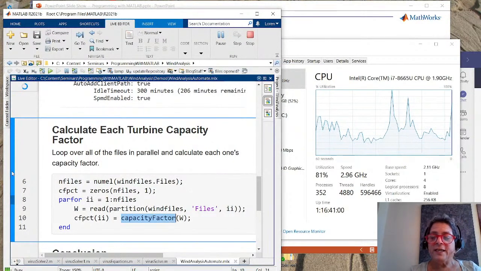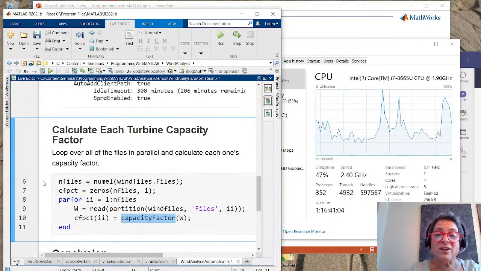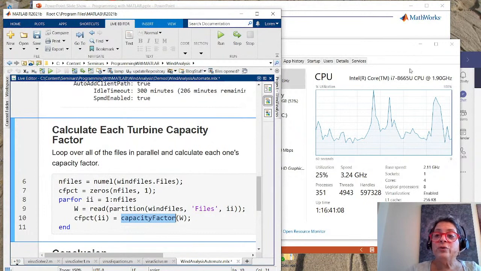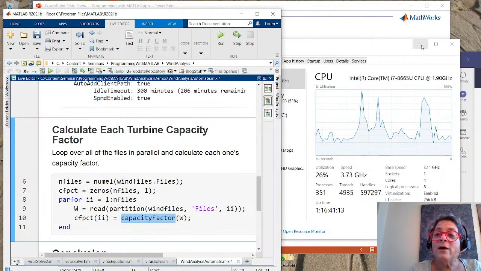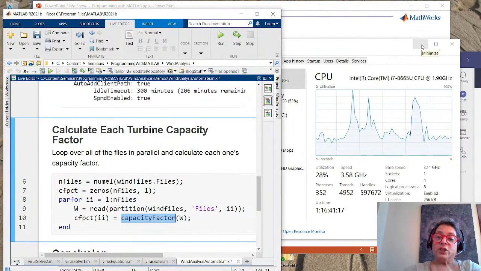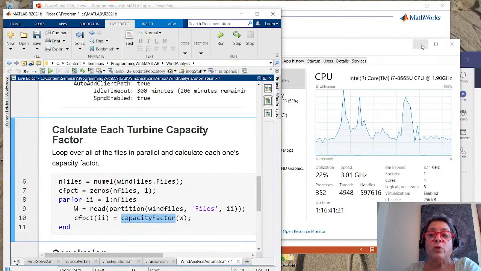And now what you see is all of a sudden my CPUs got used a whole lot, but they're done. Okay. And so I took advantage of that to unload my local MATLAB, if you will. Now, if you had a lot more files, what you would do is you might have your pool not on your local machine, but on a cluster or the cloud where you have access to more resources.